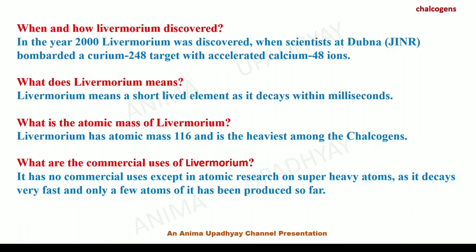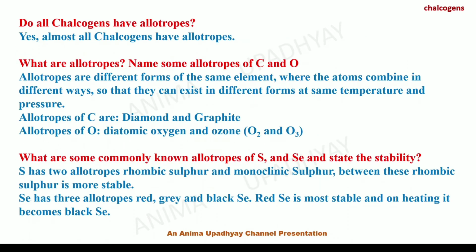What are the commercial uses of livermorium? It has no commercial uses except in atomic research on super heavy atoms, as it decays very fast and only a few atoms of it have been produced so far. Do all chalcogens have allotropes? Yes, almost all chalcogens have allotropes.